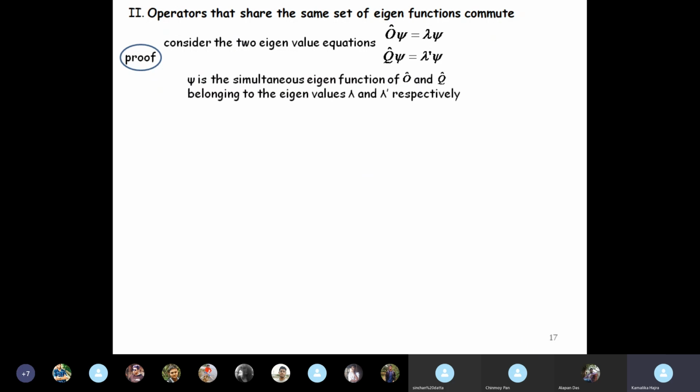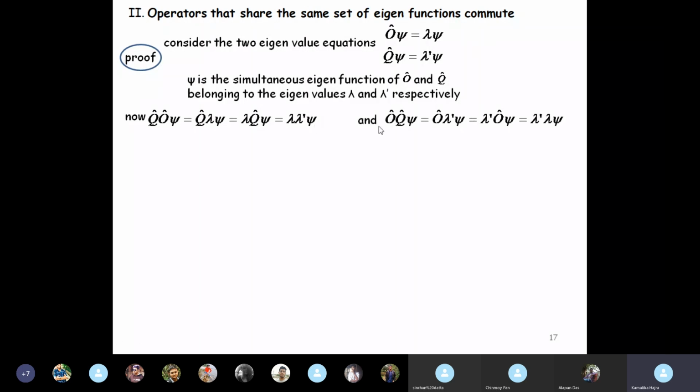So psi is the simultaneous eigenfunction of O and Q belonging to eigenvalues lambda and lambda prime respectively. Now let us take the operation Q on O psi. This means Q on lambda psi, lambda you take out, so this becomes lambda into Q psi, but Q psi is lambda prime psi, so this becomes lambda lambda prime psi. So basically QO psi is equal to lambda lambda prime psi.